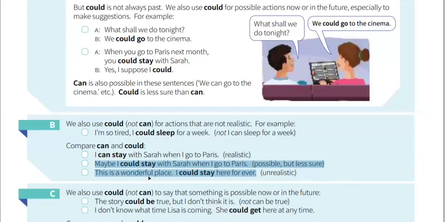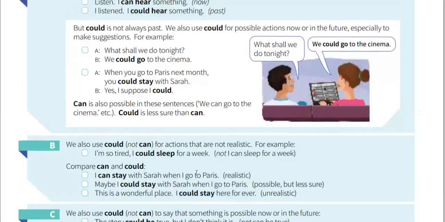Unrealistic. Yes, this is the unrealistic type of could in present simple. It is never realistic to say that somebody can stay somewhere forever because no one lives forever. He's just saying it in a poetic, metaphorical way to express his love for this place. So it is not realistic. It is just a metaphorical way of expressing emotions.